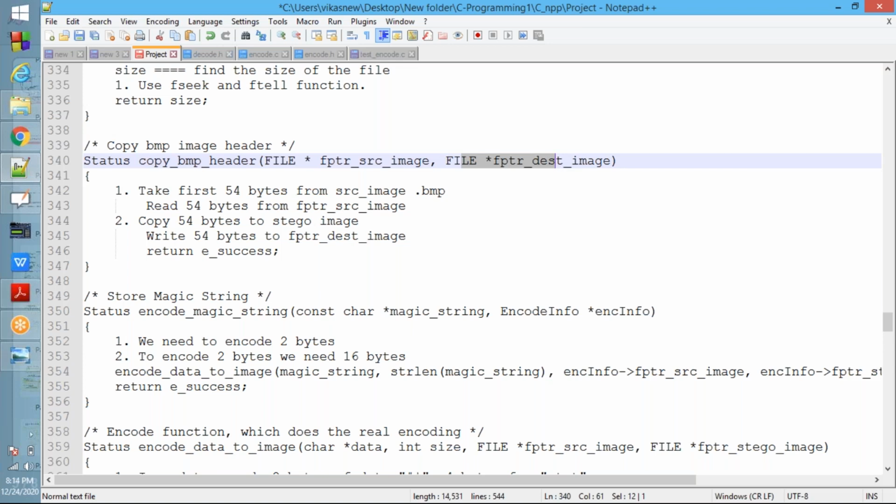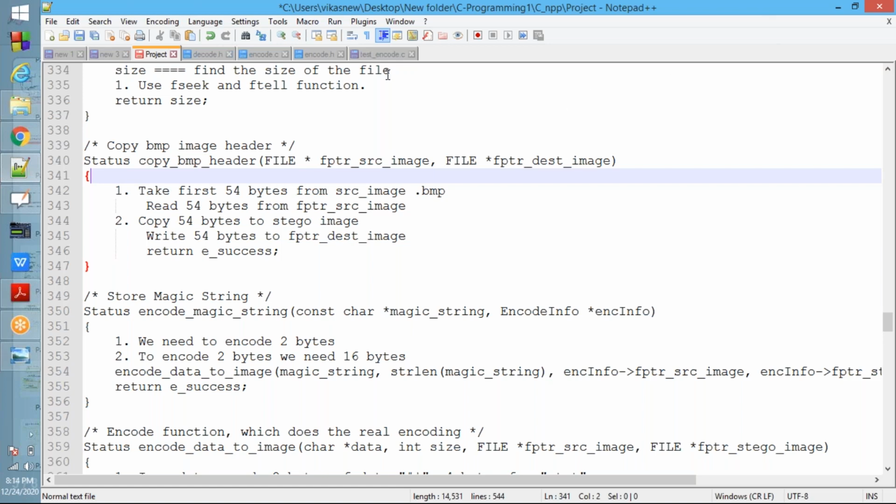Please remember, after doing each file operation, whenever you are reading something or using fseek, rewind and all, first you need to check where the file pointer is, just for reference. So here in copy BMP header, first thing, both the file pointers should be at 0 only, because first 54 bytes only is the header.